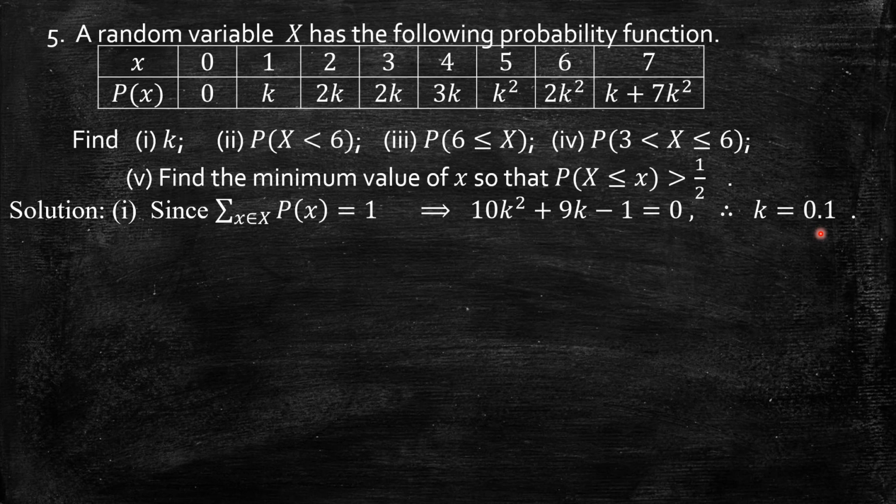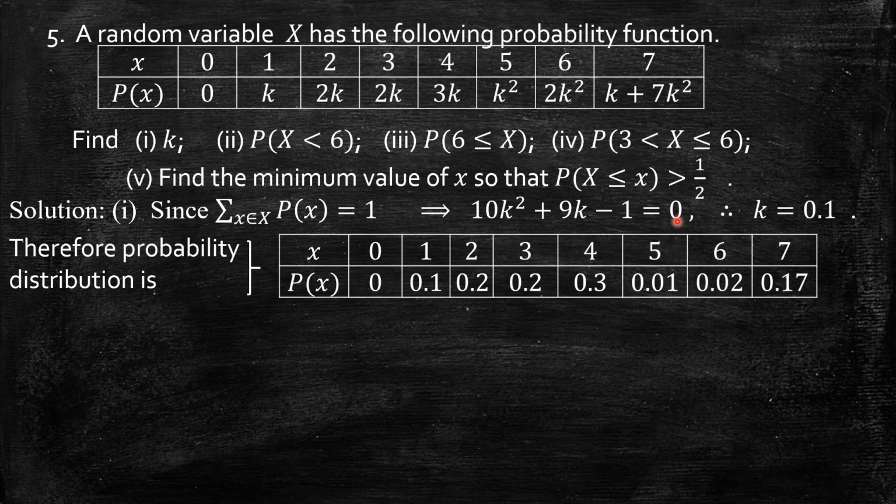I cannot take k equal to minus 1 because the first condition says each probability must be non-negative. If I select k equal to minus 1, all this becomes negative. So among these two roots, minus 1 and 0.1, we must select k equal to 0.1.